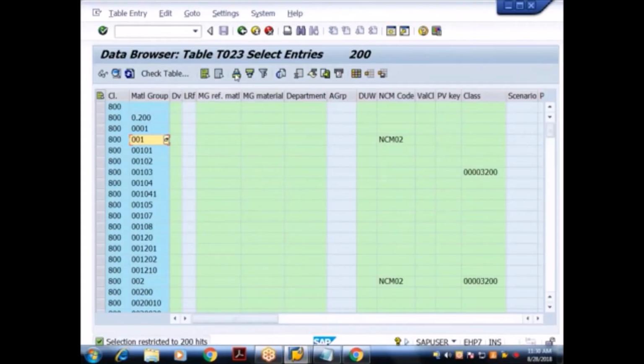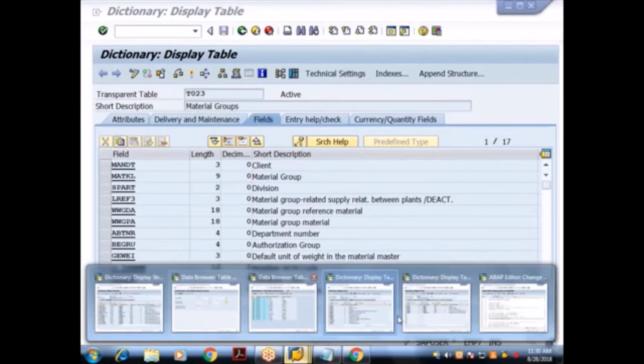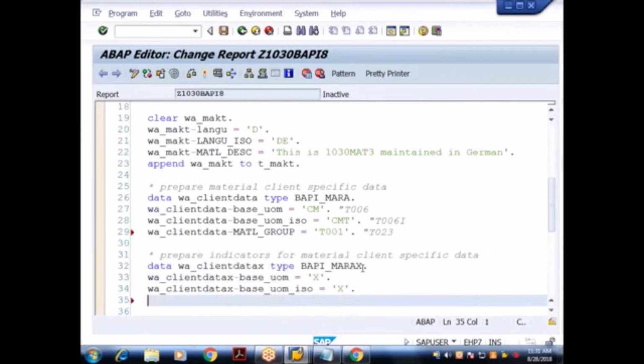002 is also there. Done. So I'll go for T001. So material group is equal to what? T001. What is the table? T023. Done. Material group is done. Here also I have to set it to X now.